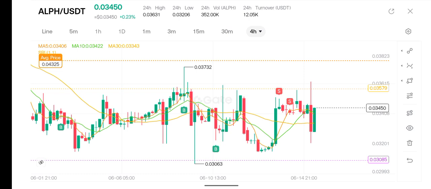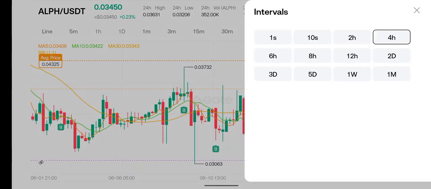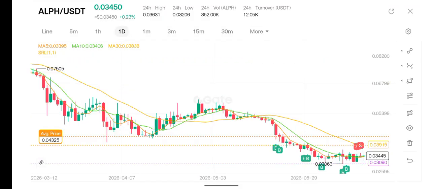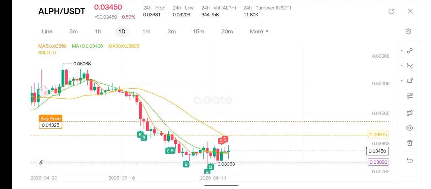So back to this technical analysis video, you can see here that the price hovered around this range, and currently we have the price at 0.0345. When we move forward, let's head to the daily chart, because I don't want this video to be too long. In the daily chart, each candle represents a day.